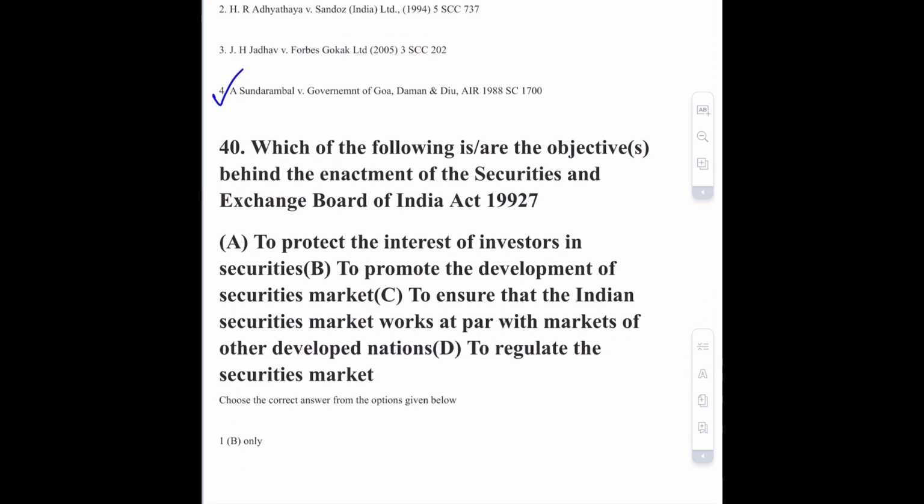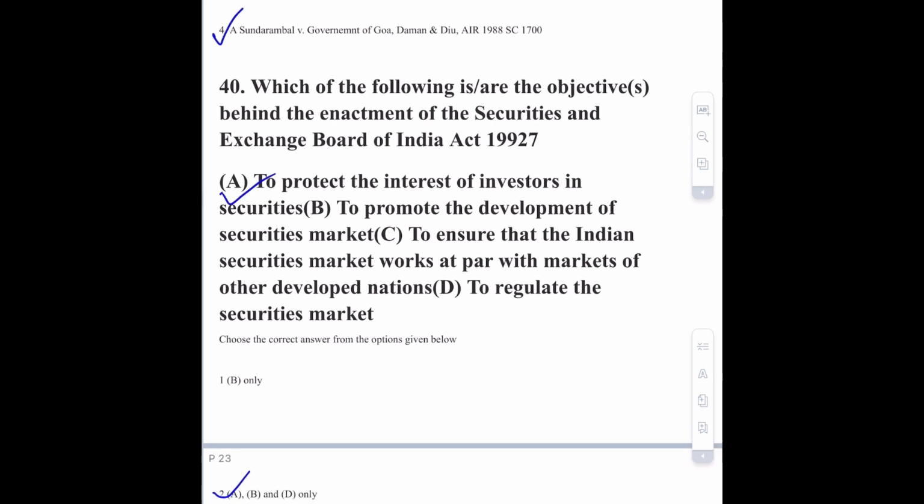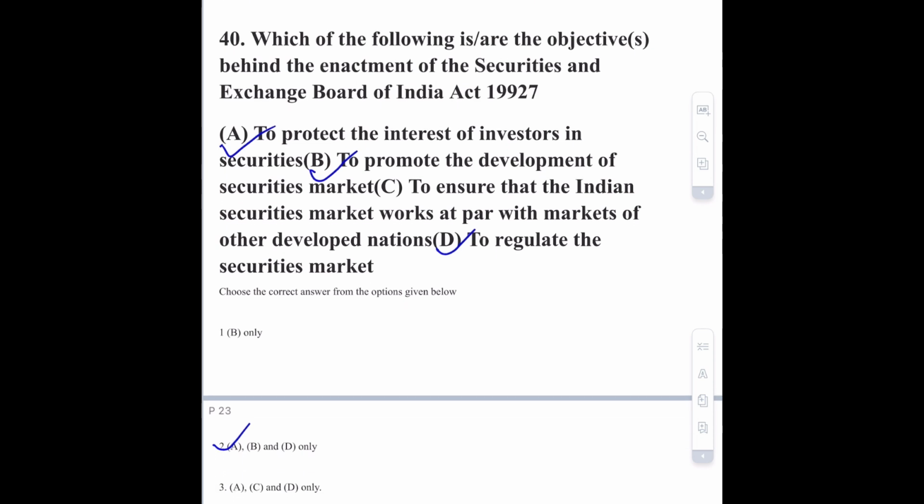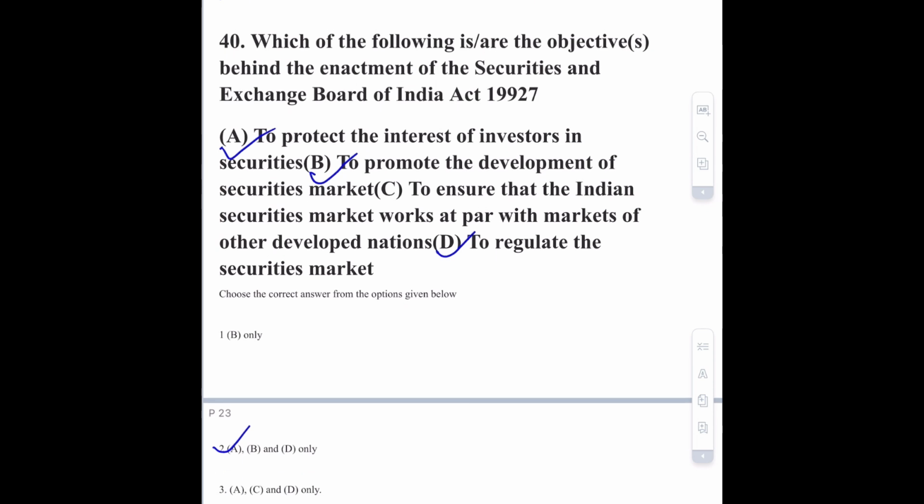Now moving towards question number 14, that is which of the following is our objectives behind the enactment of Securities and Exchange Board of India Act 1992. So if we have to see the objective of any enactment, we should check the preamble of that Act. So this is also a direct question, so the correct option will be option number 2, that is A, B and D. This is given in the preamble of Securities and Exchange Board of India Act.